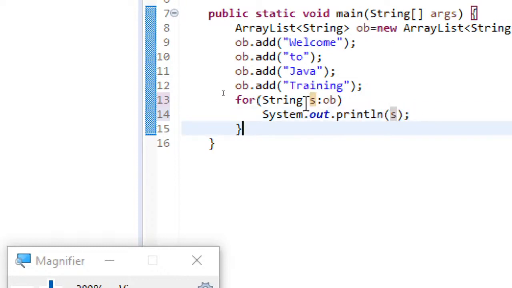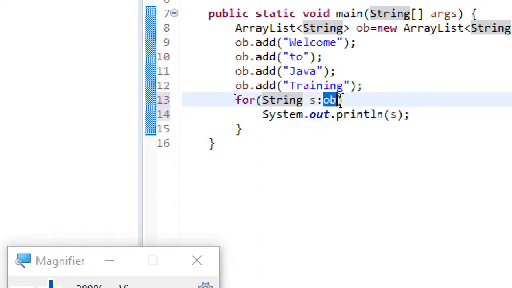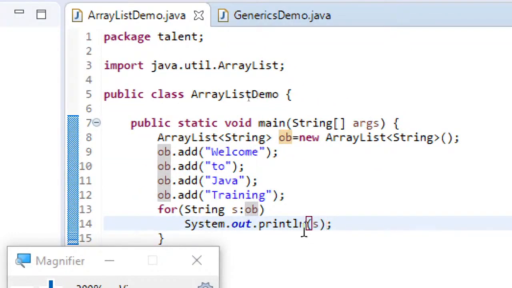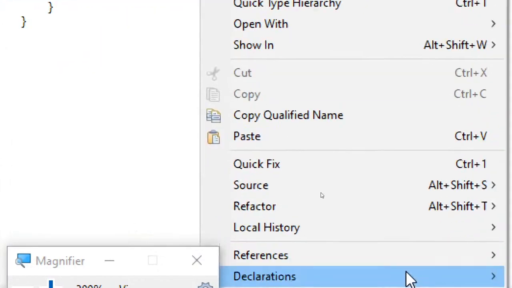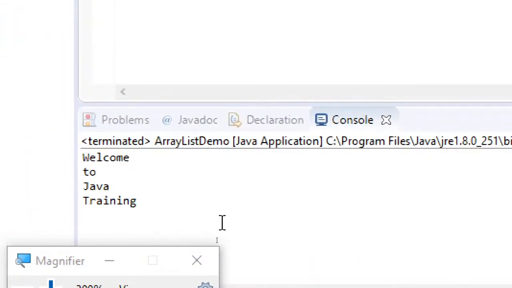So here s, which is of type String, will be moving over this particular array list collection object. One at a time it is going to display. So this is the difference, rather than displaying the entire collection at a time. And this we call the for each loop, and this for each loop is used for iterating over a collection. So this is how you will be using the for each loop.